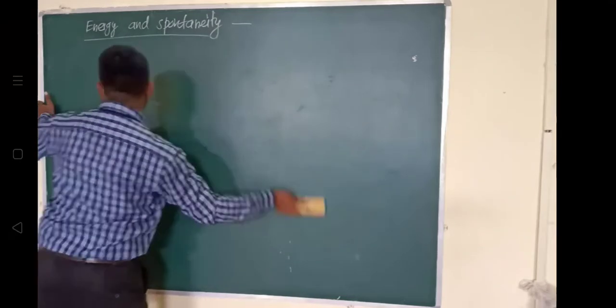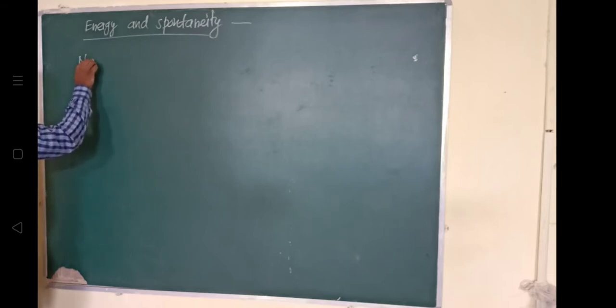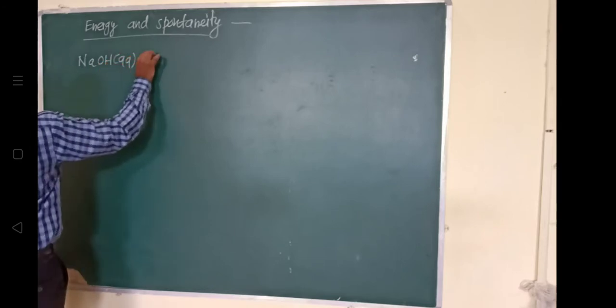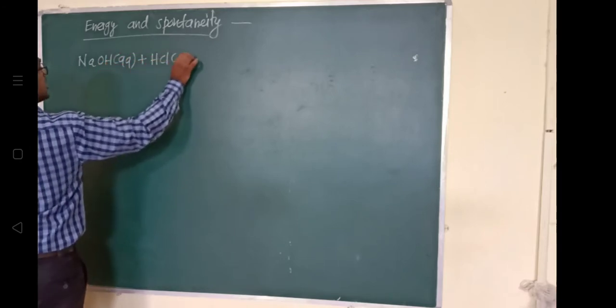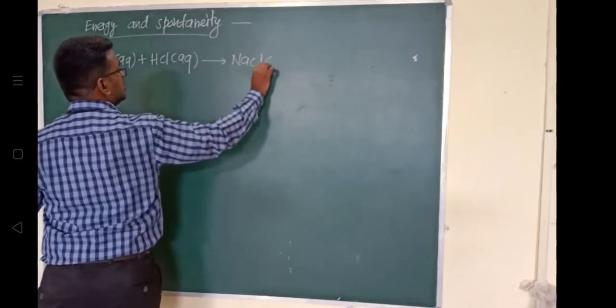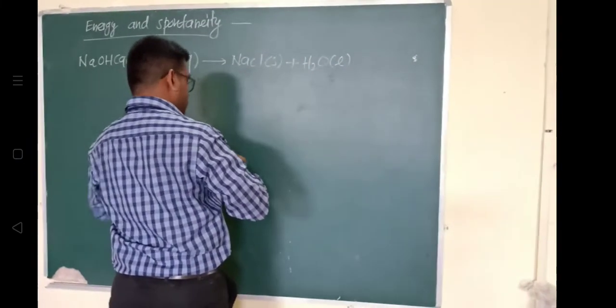Consider the example, the reaction between NaOH and HCl is exothermic. We have just seen this reaction, we'll write it down once again. NaOH in aqueous state plus hydrochloric acid HCl in aqueous state, when they react they form NaCl, and H2O in a liquid state, and during this process the change in enthalpy, delta rH naught, is minus 57 kilojoule. Already we have written this.